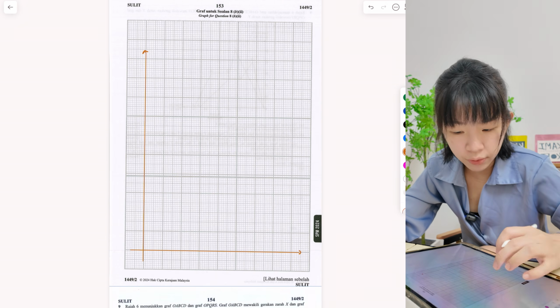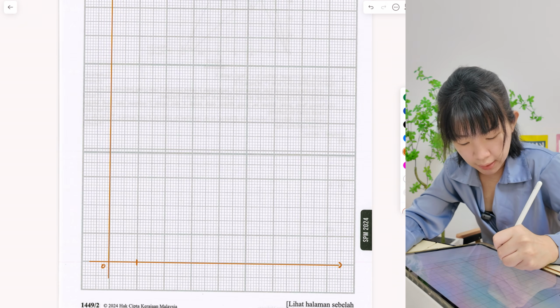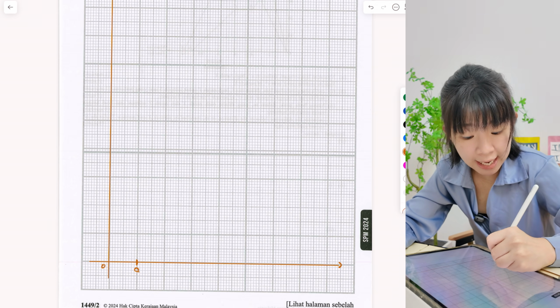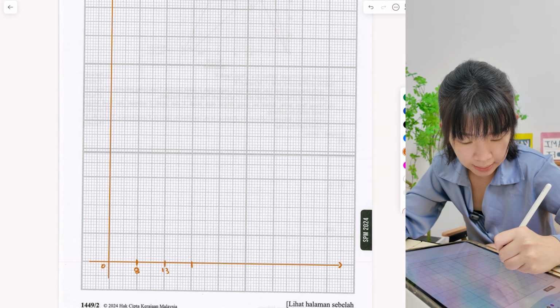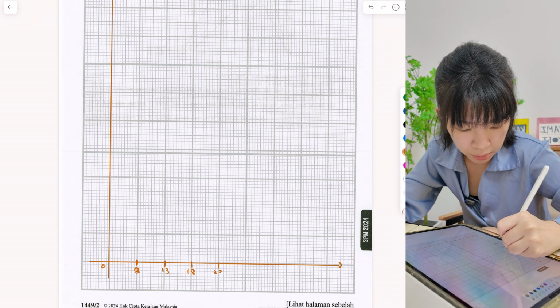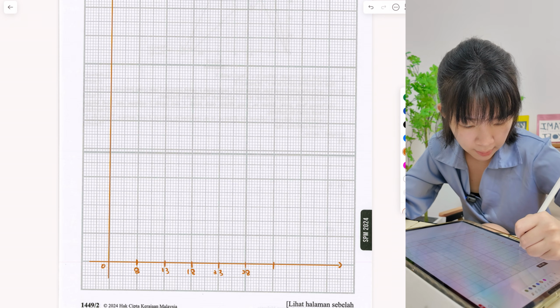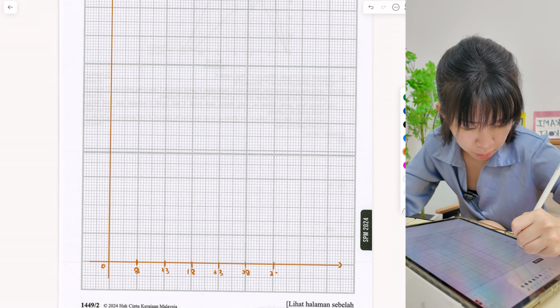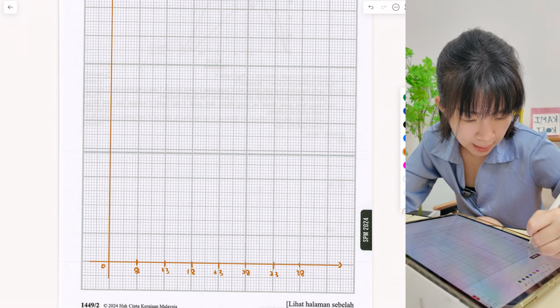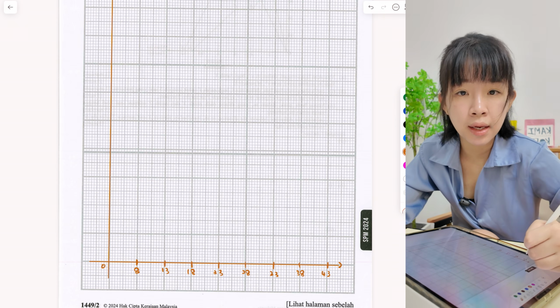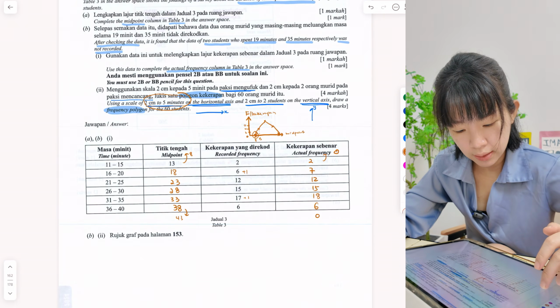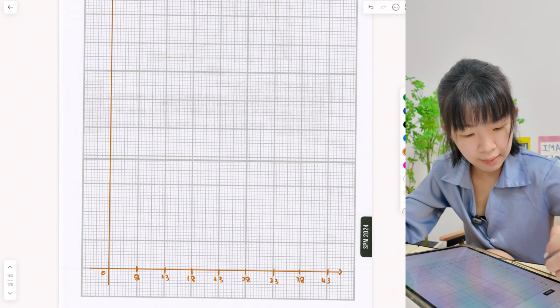For drawing, we always use a pencil. So this one 0. Here we start with 8, 13, 18, 23, 28, 33, 38, and 43. Okay, let's check. 43. Yep.